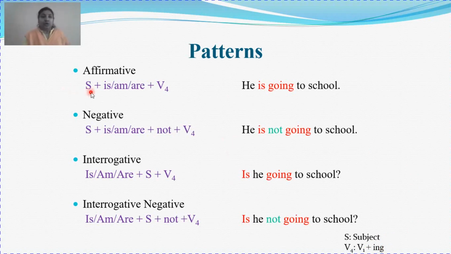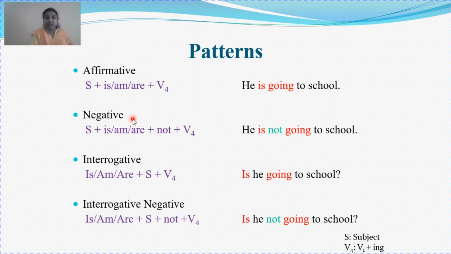So is is for singular, am for first person singular I, and are for all plural. So you can see he is going to school, they are going to school, I am going to school. You can use he, she, it is going to school, I am going to school, and are will be used as they are going to school. Now again, as I said, I have used the verb go in all the patterns. Understood?